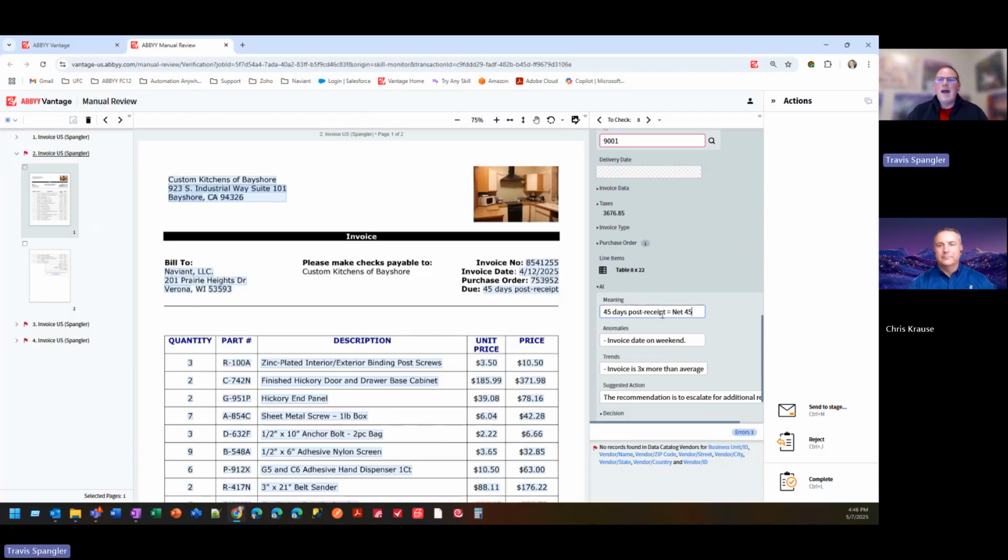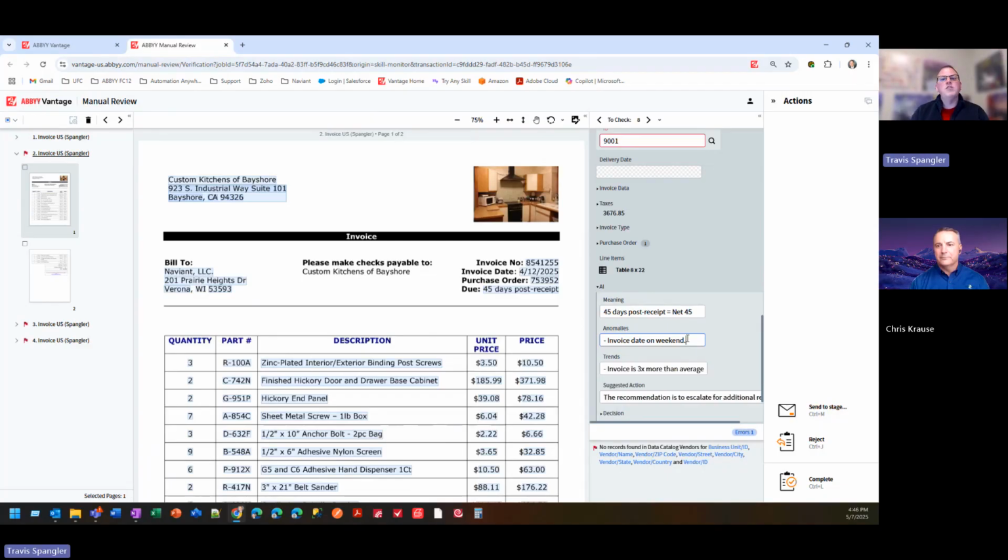We don't want to record how every random vendor tells us their payment terms. We want to be very standard in the way that we report, in this example, payment terms. So the meaning there is the software is able to interpret the text for us and then tell us, hey, here's how we typically would refer to that in our systems. It's also interesting when we look at anomalies on this one.